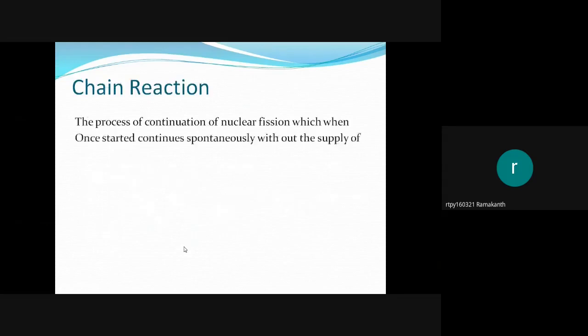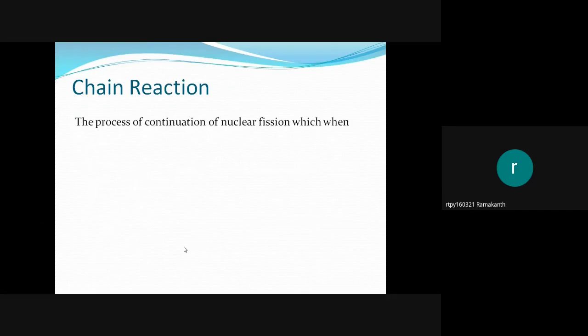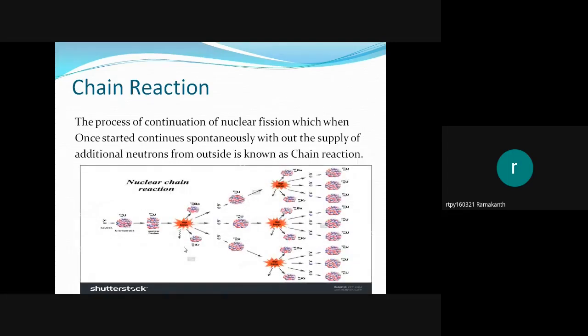What is a chain reaction? A nuclear reaction that is a process of continuation of nuclear fission, which once started continues spontaneously without the supply of additional neutrons from outside, is known as a chain reaction. You can see the chain reaction here.